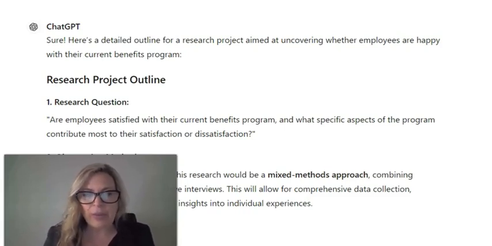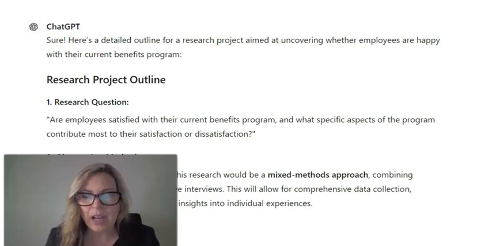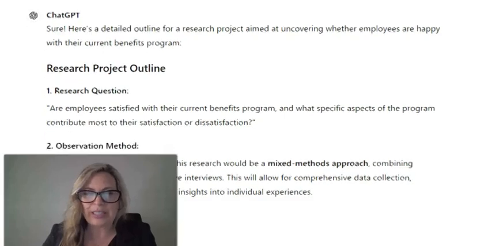And then some of you may be taking a break from working so that you can finish your master's degree, in which case you can come up with some kind of research project that would fit the parameters of our assignment this semester without even working for an organization. So that's not a requirement necessarily, but I wanted you to see what ChatGPT gave me back.